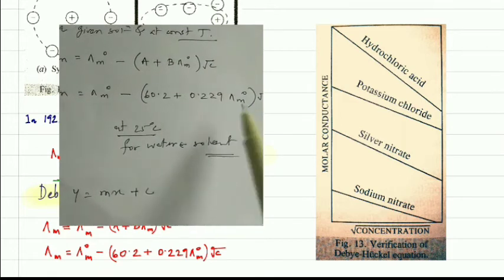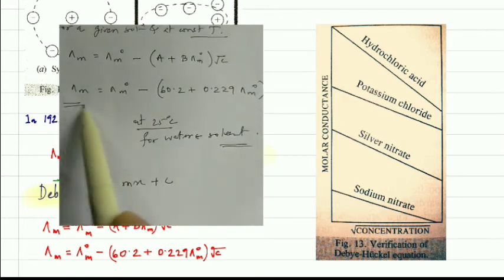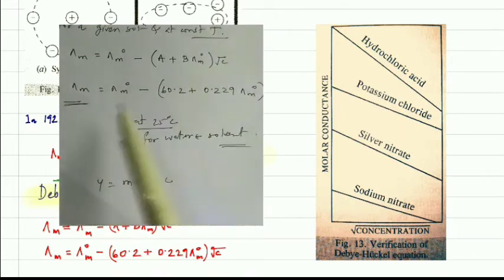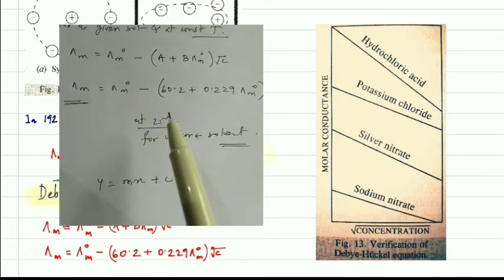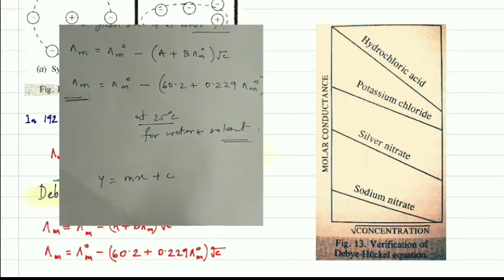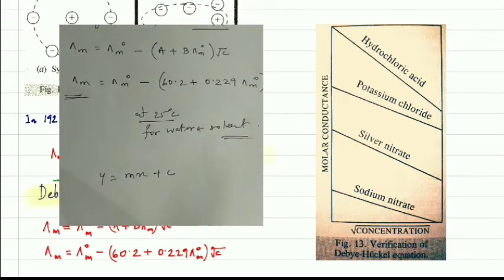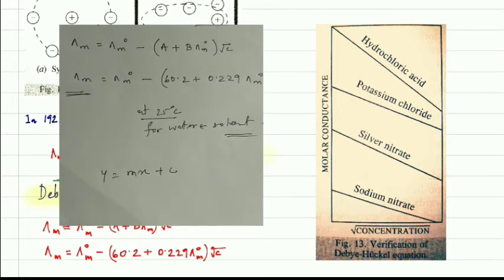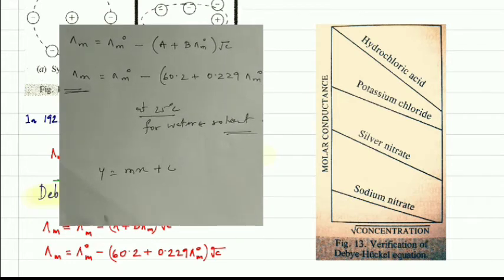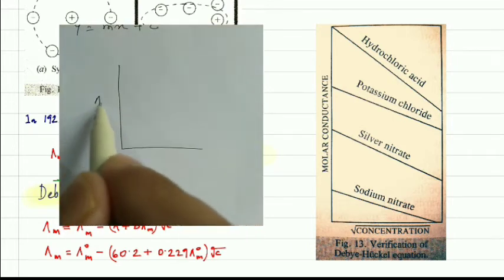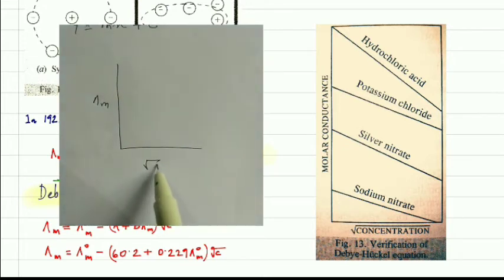They tried to calculate the molar ionic conductance for different strong electrolytes. You can see it from the right hand part of this PDF. Here in figure 13, some graphs are there, no? The first is hydrochloric acid, then potassium chloride, silver chloride, and silver nitrate. On the y-axis they drew the molar conductance, this is your lambda m, and here the concentration.